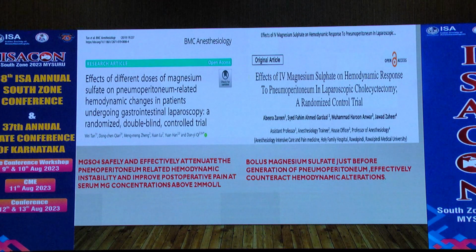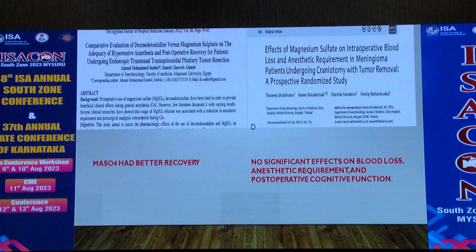In the Tan et al. study, two different doses of magnesium sulfate were used, 30 mg and 50 mg, and it was noticed that 50 mg will attenuate the pneumoperitoneum-related hemodynamic responses. Coming to neurosurgical surgeries, it was compared with dexmedetomidine in endoscopic transnasal transsphenoidal pituitary tumor excision, and it showed better recovery than the hypotensive anesthesia.